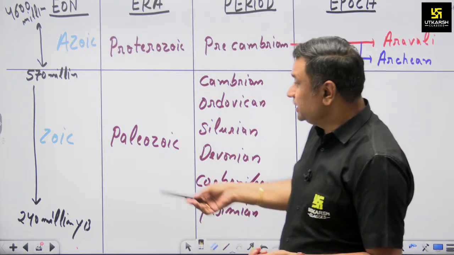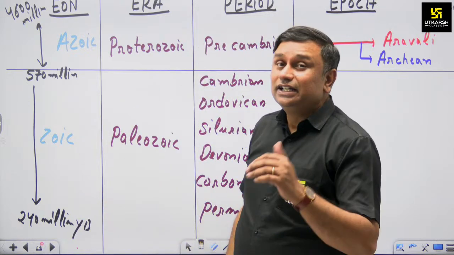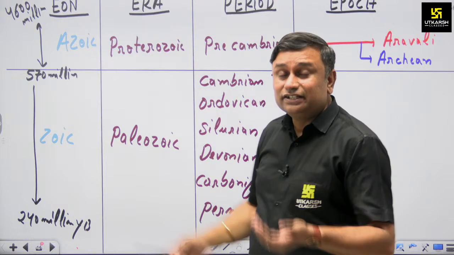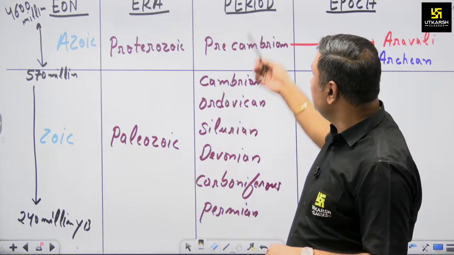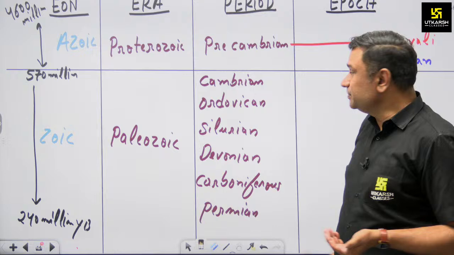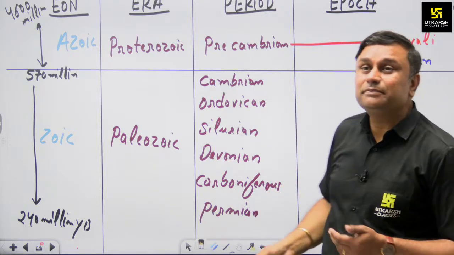So the time period in between 570 million to 240 million is known as the Paleozoic era, and there is a subsection of this Paleozoic era known as various periods. So can you name the various periods? The Cambrian, Ordovician, Silurian, Devonian, Carboniferous and Permian.